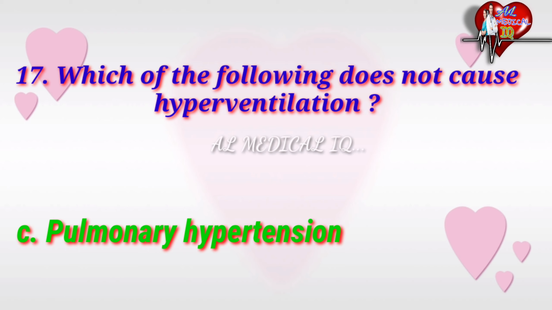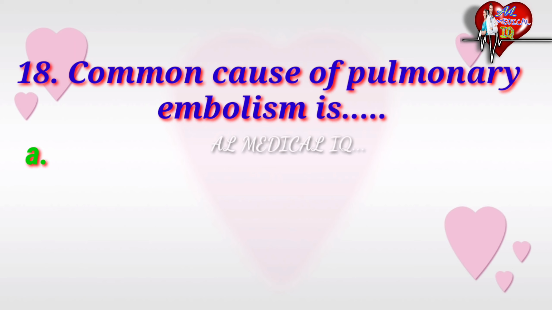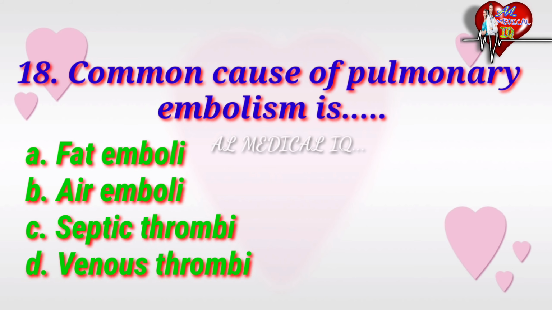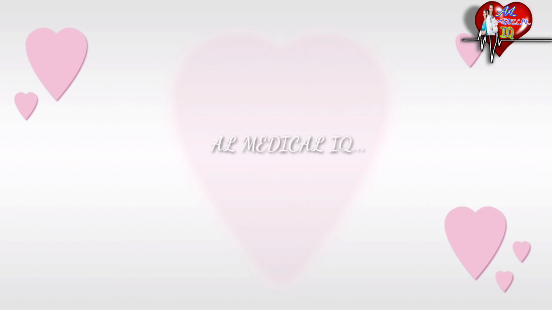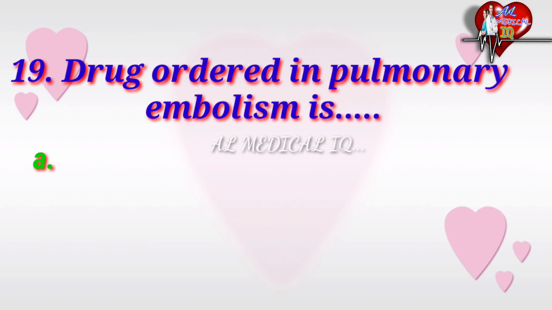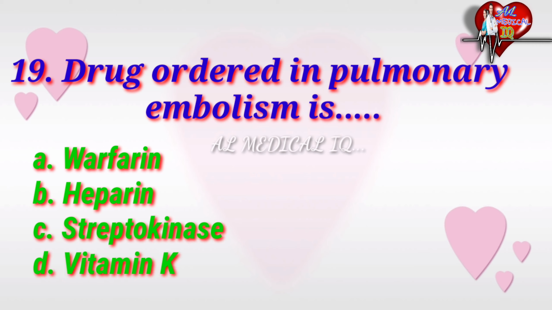Next question. Common cause of pulmonary embolism is, options are fat emboli, air emboli, septic thrombi, venous thrombi. The correct answer is venous thrombi. Question. Drug of choice in pulmonary embolism is, options are warfarin, heparin, streptokinase, vitamin K. The correct answer is heparin.